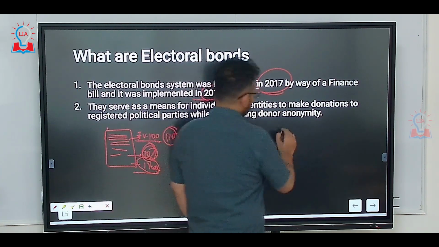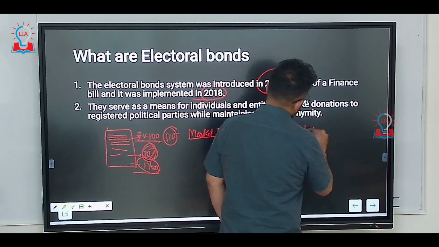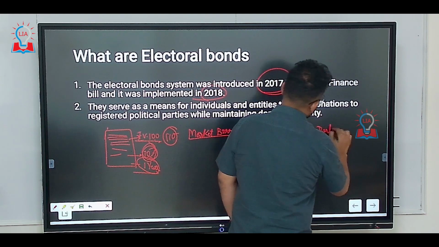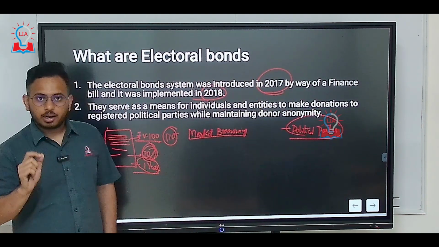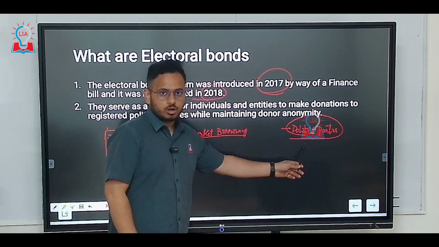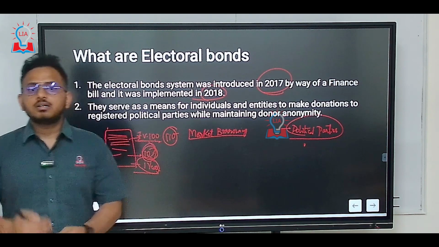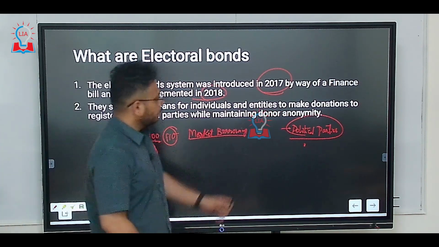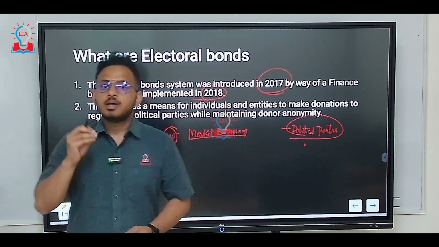These bonds can be issued by registered political parties. If people want to fund a political party, they will purchase these electoral bonds and fund the party.